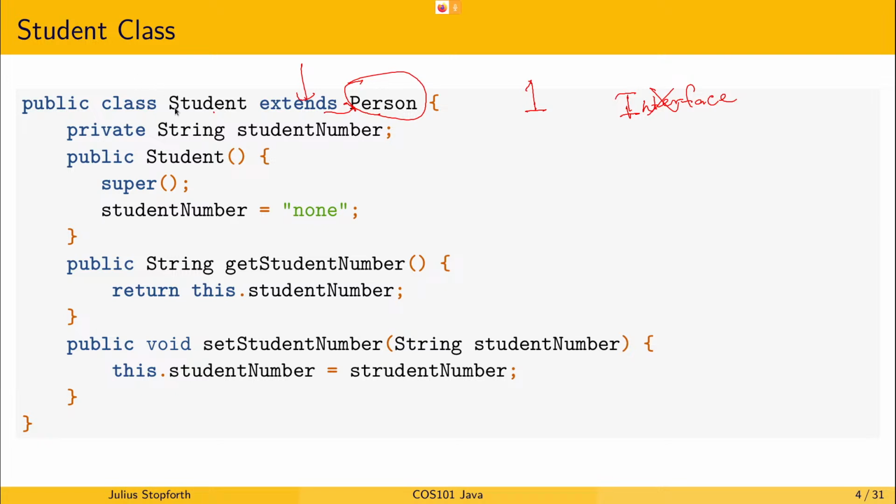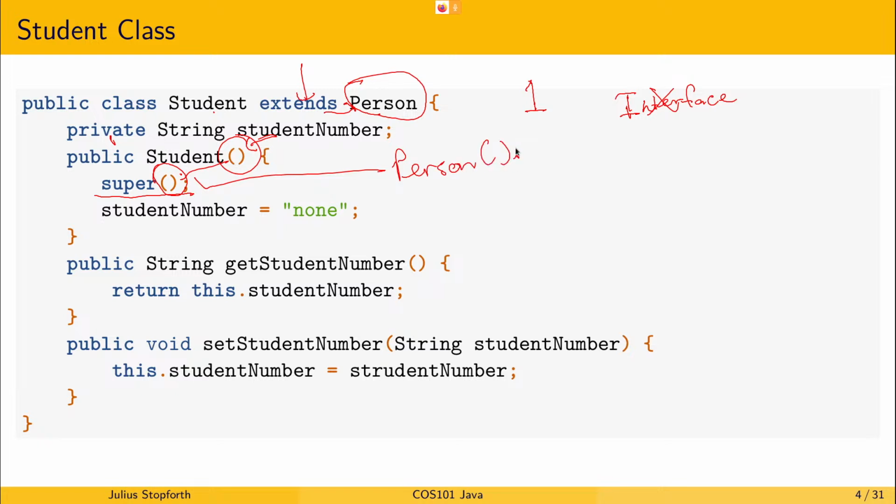So in the student class, we have a private string student number. Because it is private, it's not accessible outside of the class. We have a default constructor. It takes no parameters. And then we call the constructor of the person class. So the default constructor of the person class, because we're not giving it any parameters. And this is equivalent to calling person.